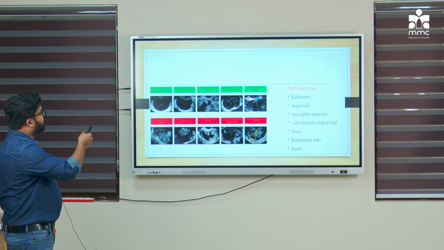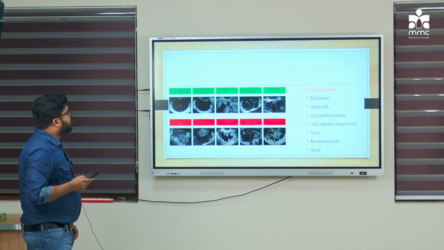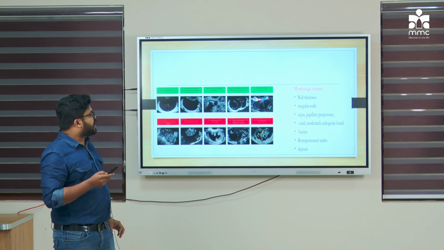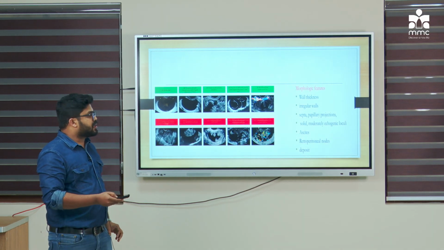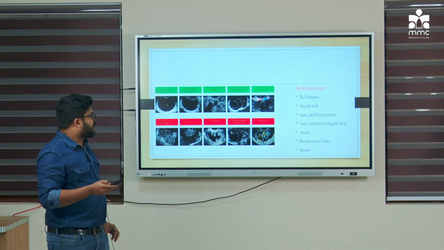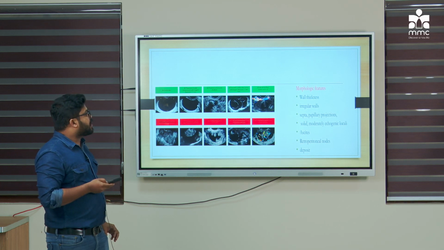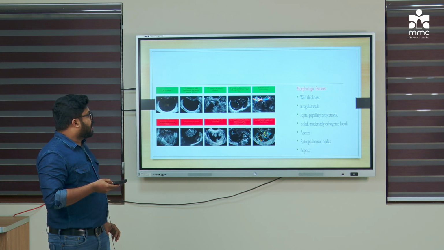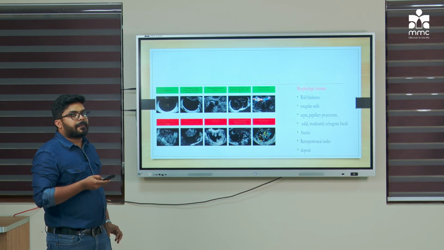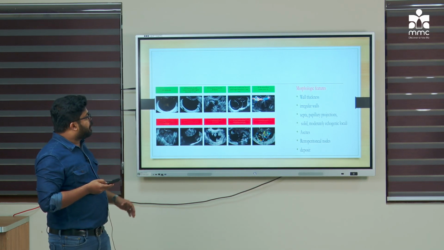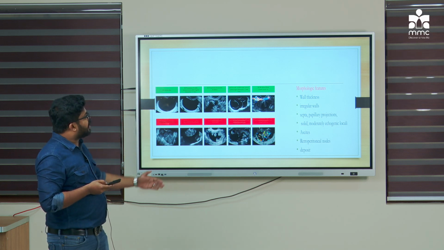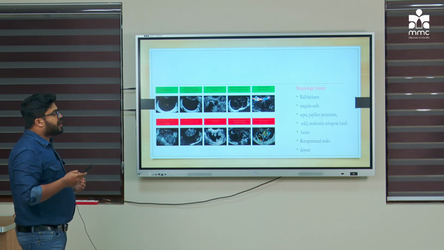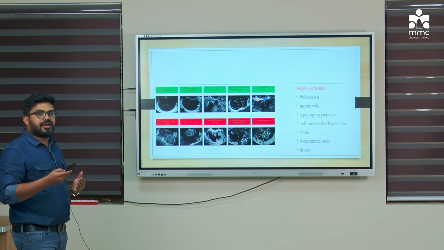So what morphological features will we look for? We will look for the wall thickness, whether the wall is irregular or not, whether there is any septae or papillary projection, what is the thickness of the septae, any solid component, any echogenic foci or ascites, any retroperitoneal lymph node or any metastatic deposit. So these factors we can assess in USG. Based on these factors, we can divide ovarian lesions into benign or malignant.